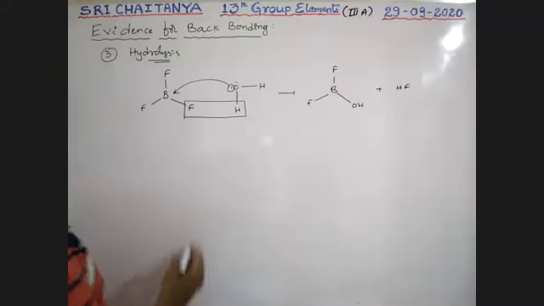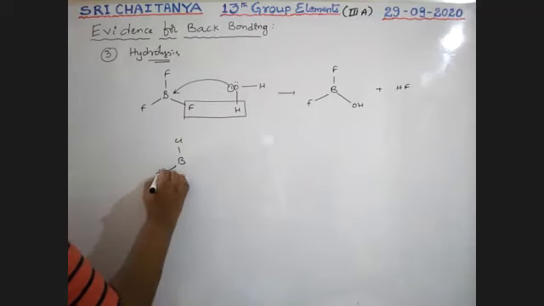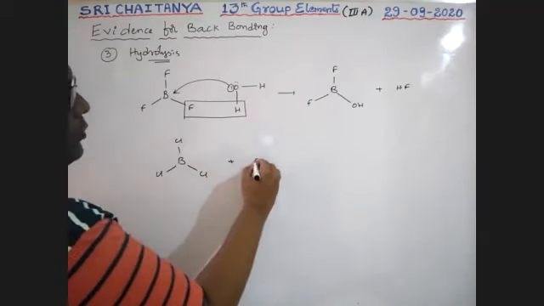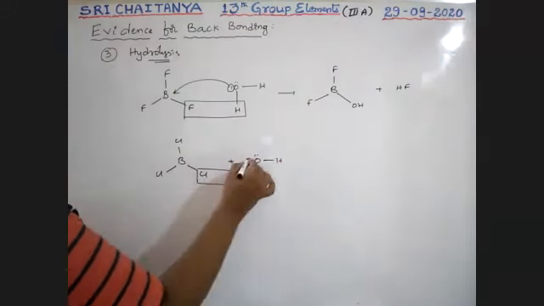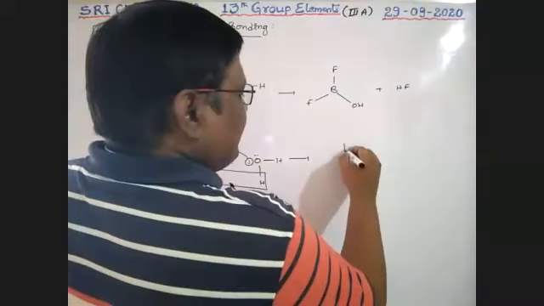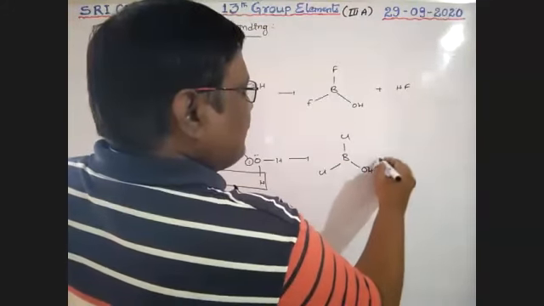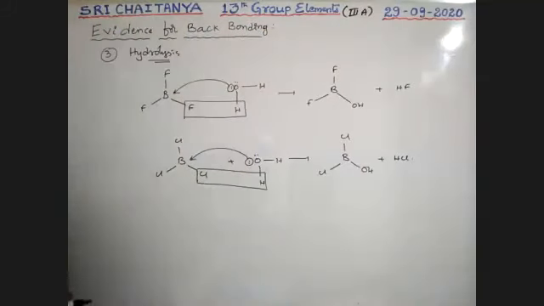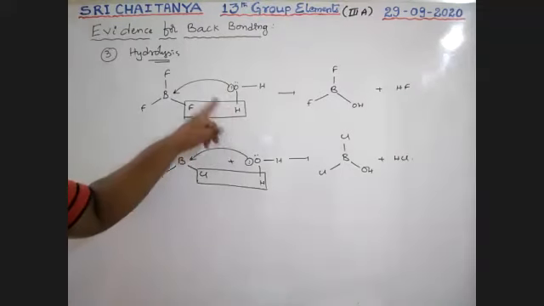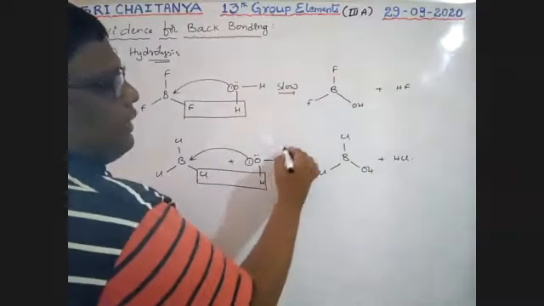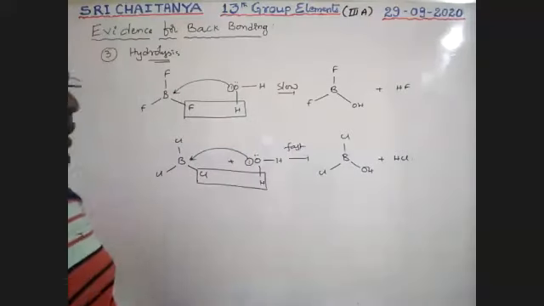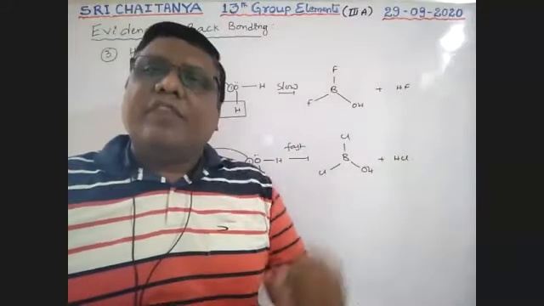For example, if BCl3 is there, same reaction, same possibility. So this HCl is going out. Because of the donation of the lone pair, that gives BCl2OH plus HCl going out. Now see the observation. So this bond formation is a very slow reaction in BF3, and a fast reaction in BCl3. That means hydrolysis of BF3 is very, very slow.